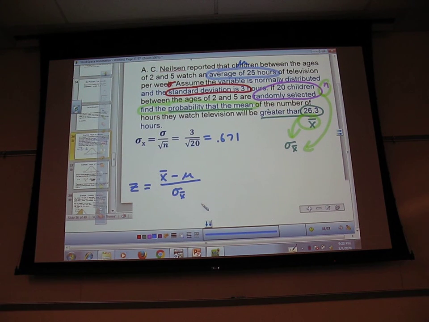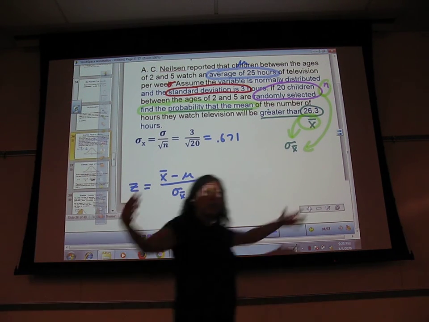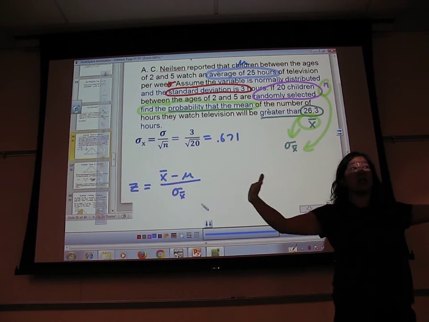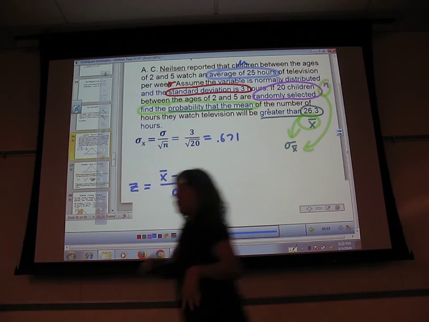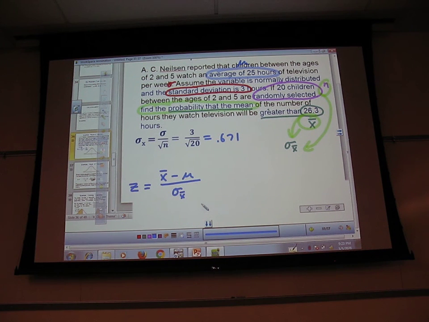Why? Because I'm taking a sample. And when you take a big sample, your data is not going to be spread out like this. With Steph Curry, it's going to be like this, very small spread. So I'm going to have 26.3 minus my mean, 25, divided by my sigma x bar, 0.671, sorry. So I think it ends up being 1.94.